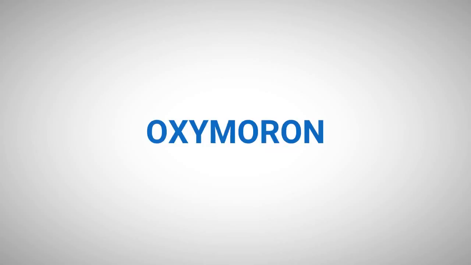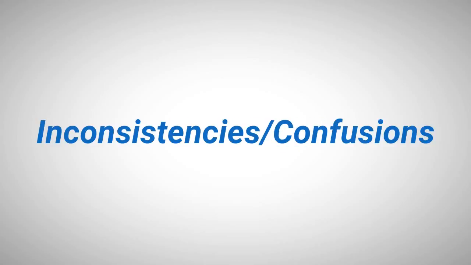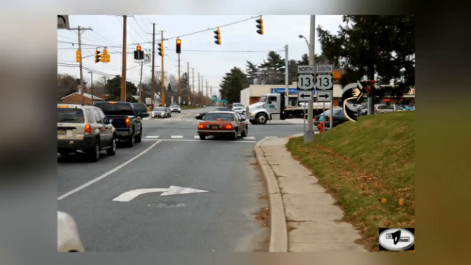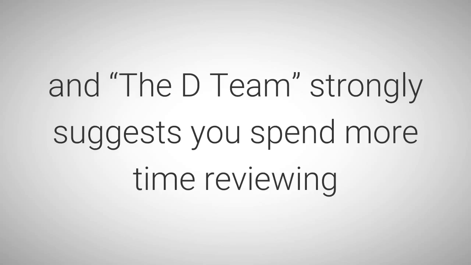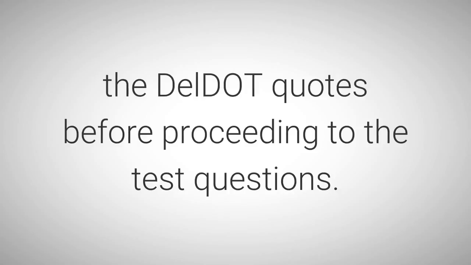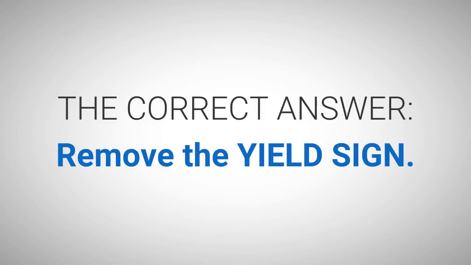Fix-It number 8, Oxymoron, Inconsistencies, Confusions. Question: what suggestion would you have for DelDOT to fix the intersection in picture number 5-14 below, where the yield sign, yellow and black arrow, is hidden by the tree? If you said trim the trees, yellow and black arrow, so the yield sign is visible, you are 100% incorrect, and the D-Team strongly suggests you spend more time reviewing the DelDOT quotes before proceeding to the test questions. The correct answer: remove the yield sign.